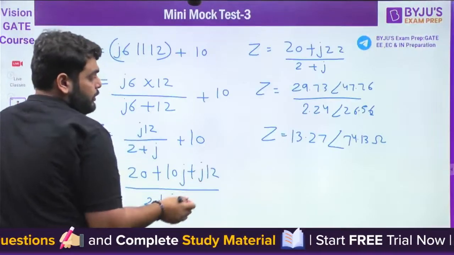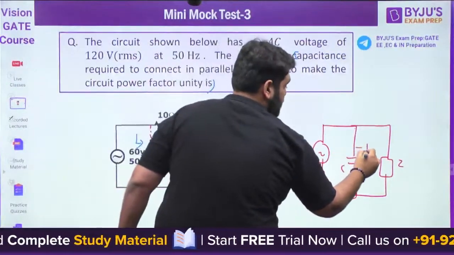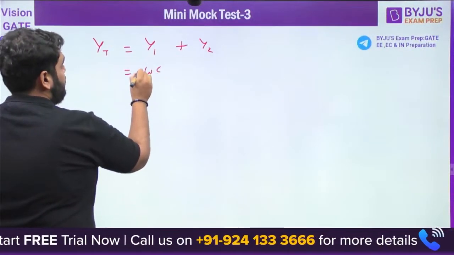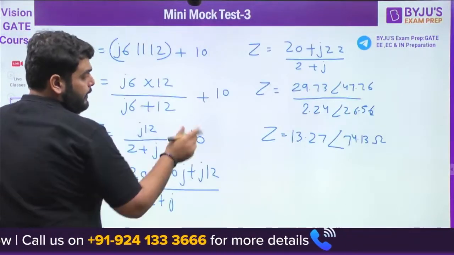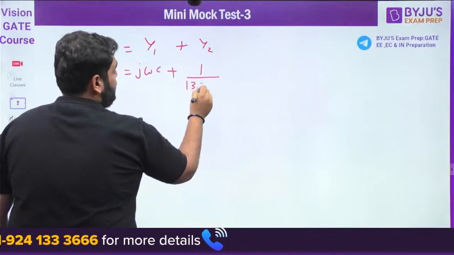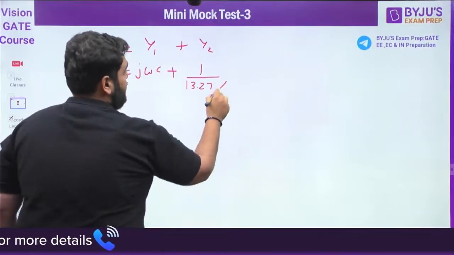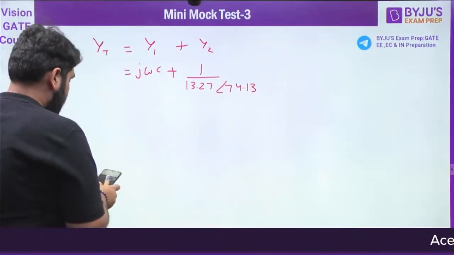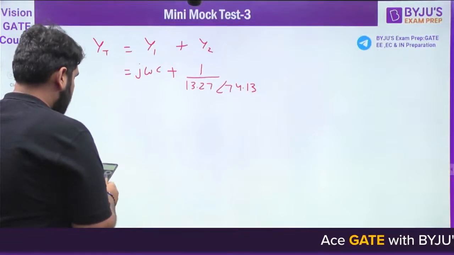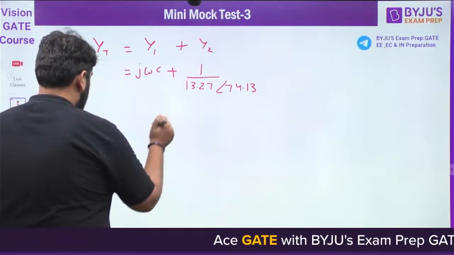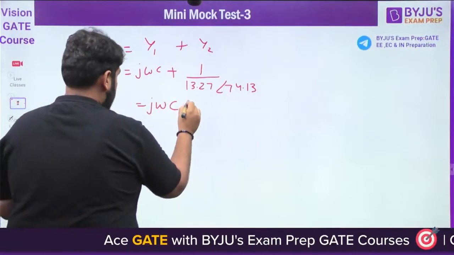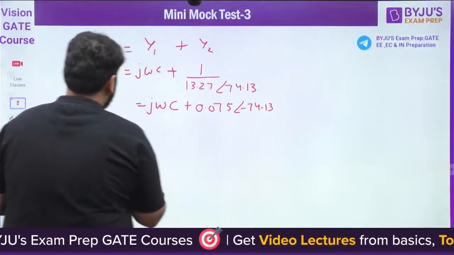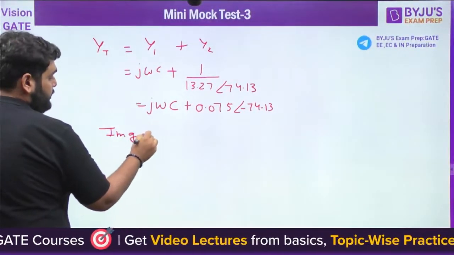Y1 is minus J upon omega C inverted, so it is J omega C. Plus what is Y2? Y2 is 1 upon 13.27 angle 74.13. Again I can use the calculator. So it will be J omega C plus 0.075 angle minus 74.13. Now our imaginary part should be 0.